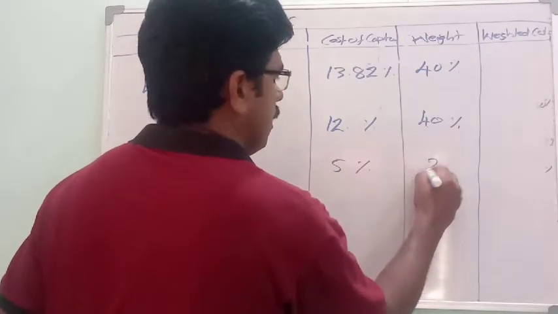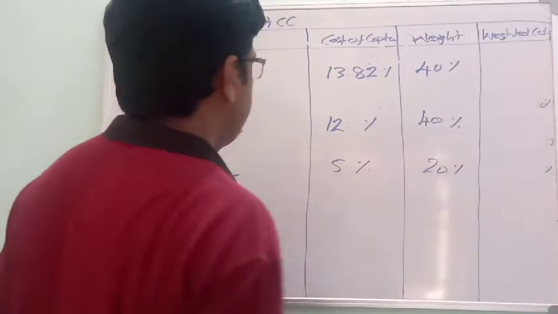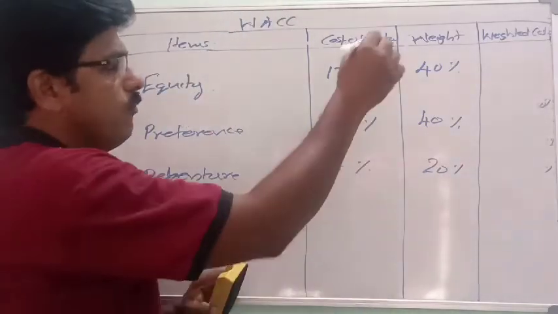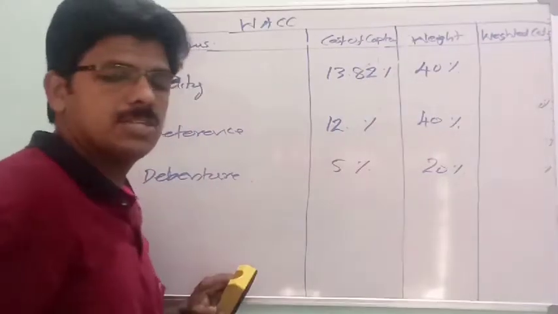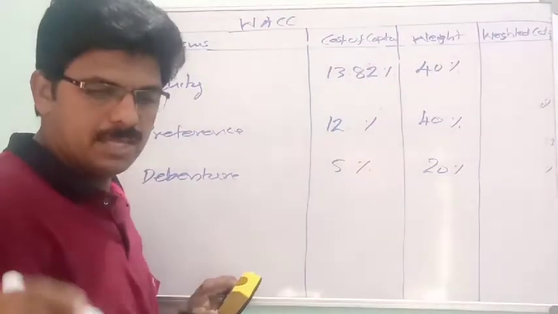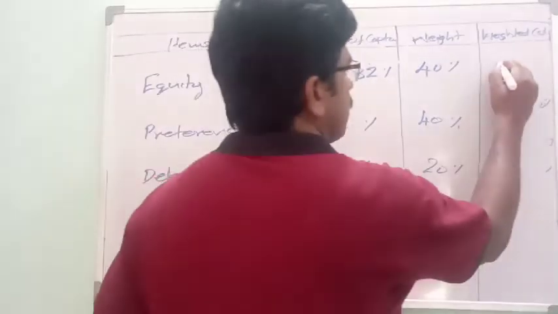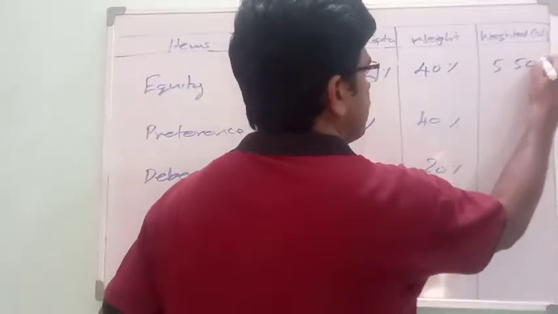40% and 20%. Okay, then weighted cost 13.82 into 40%, that's equal to 5.50%.